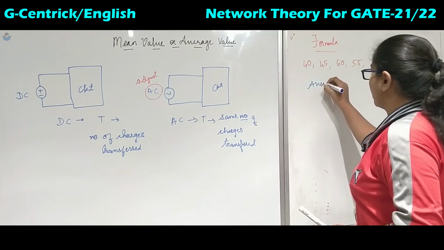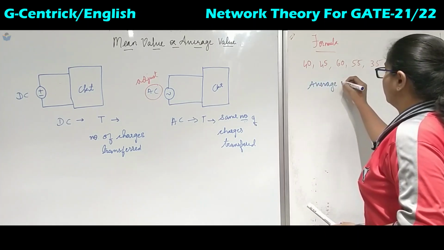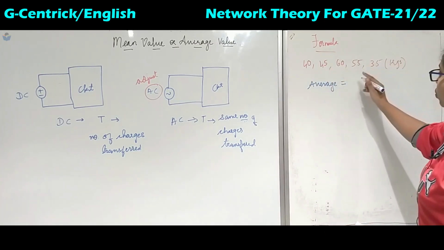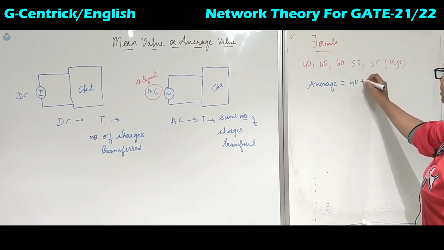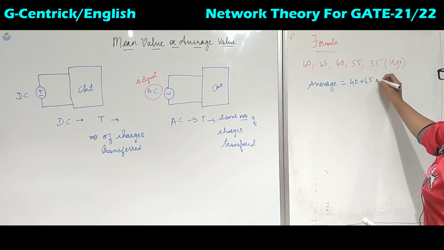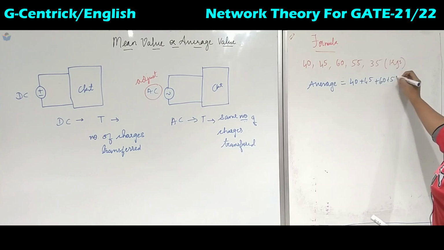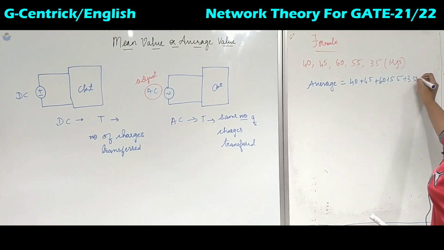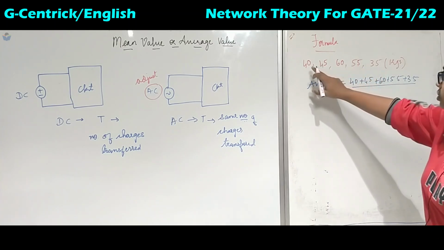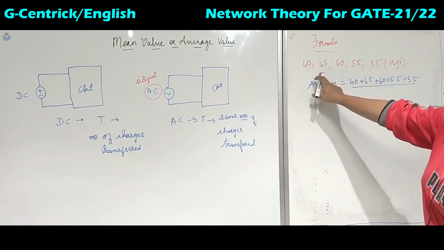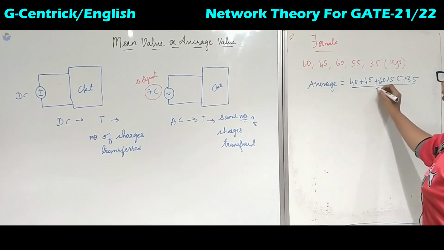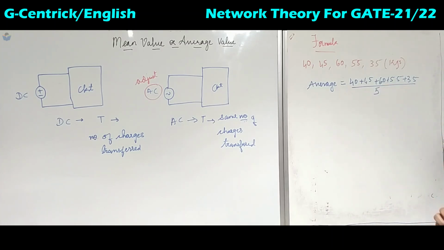The average will be equal to the total of these kgs, 40 plus 45 plus 60 plus 55 plus 35, upon the number of observations. How many are there? 1, 2, 3, 4 and 5. So there are 5 students. This is the number of observations.